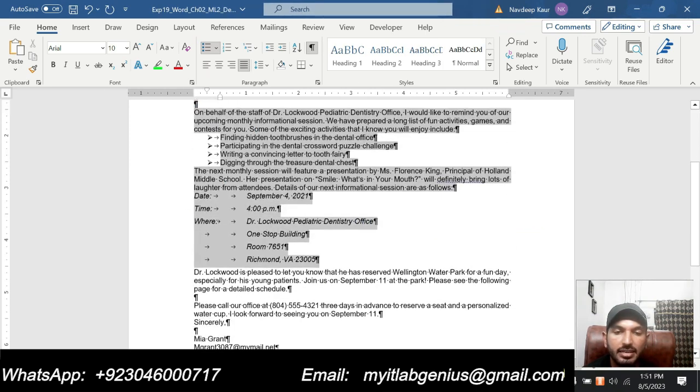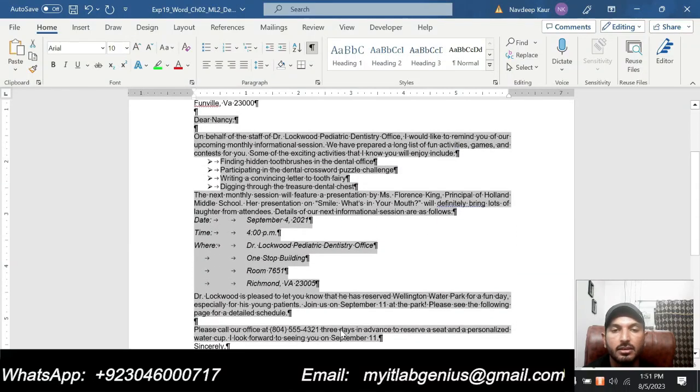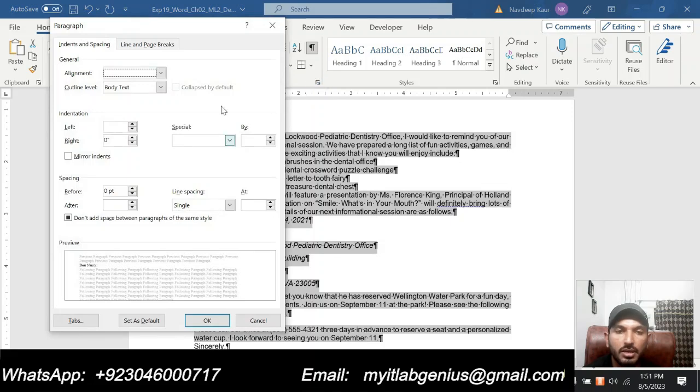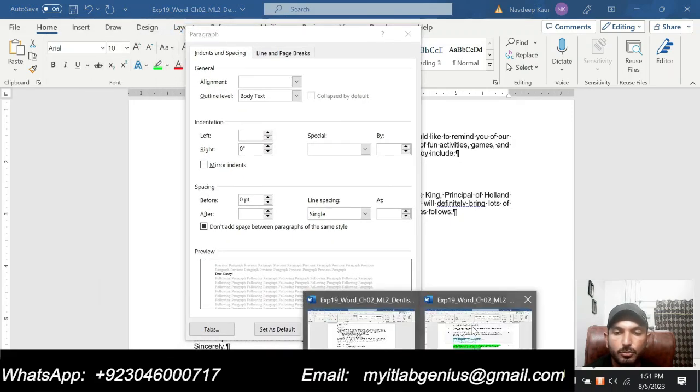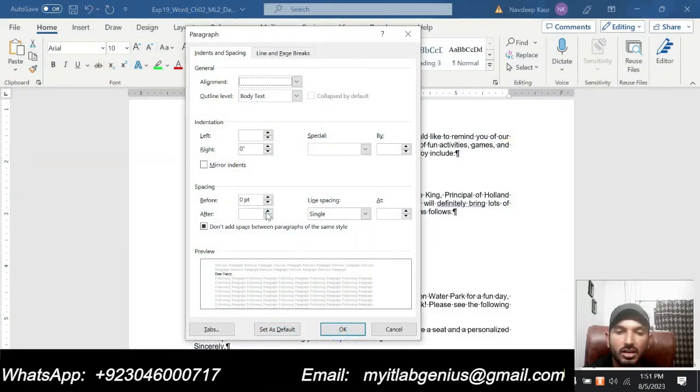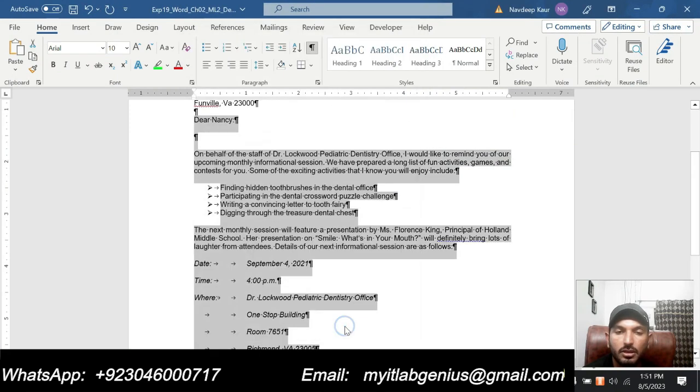I have selected the text, and now I will go to the paragraph setting, and we are supposed to make the after paragraph spacing 12 points. So I will make the after paragraph spacing 12 points and click OK.